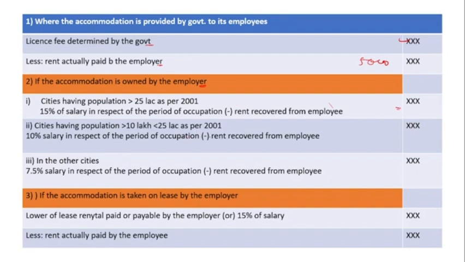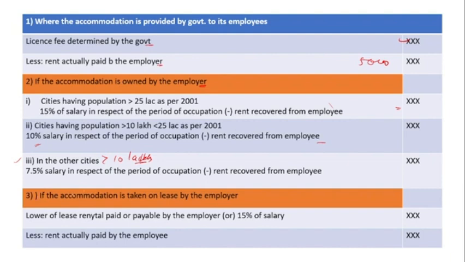If the population is more than 10 lakh but less than 25 lakh, then 10% of the salary, minus rent recovered from the employee. Then in the third case, in other cities where the population is less than 10 lakh, it is 7.5% of the salary in respect of the period of the accommodation, minus rent recovered from the employee.